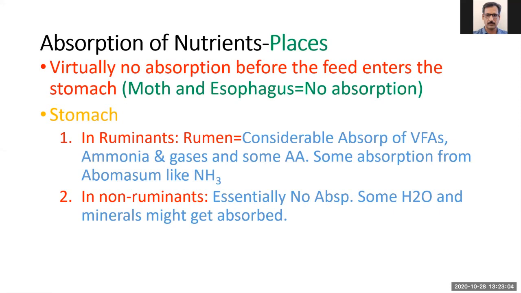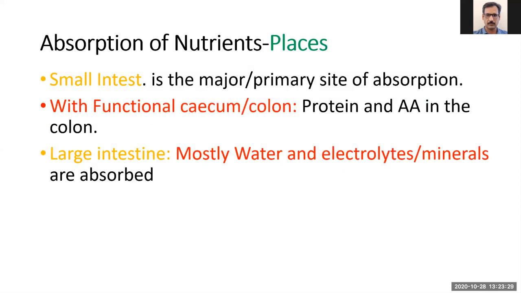In non-ruminant animals, there is no absorption in the stomach. So we can say in simple stomach animals, there is no absorption up to the stomach. However, some amount of water or some minerals might get absorbed through the wall of the stomach, but that absorption is very little. Then comes the small intestine. This is the primary site of absorption, and the majority of the nutrients are absorbed through the small intestine.